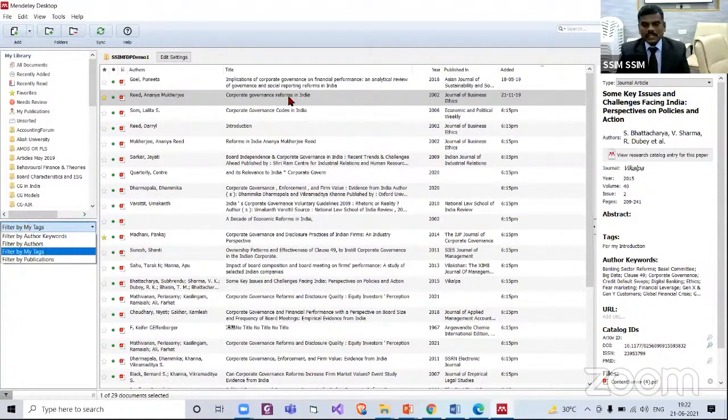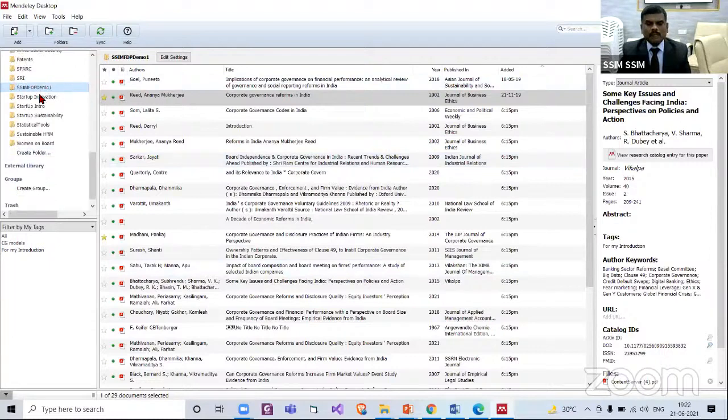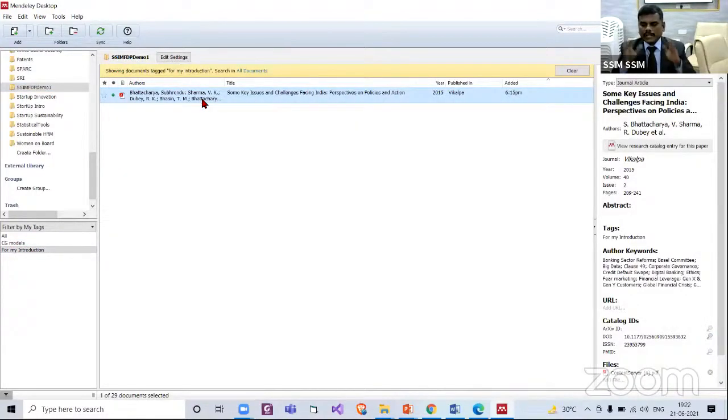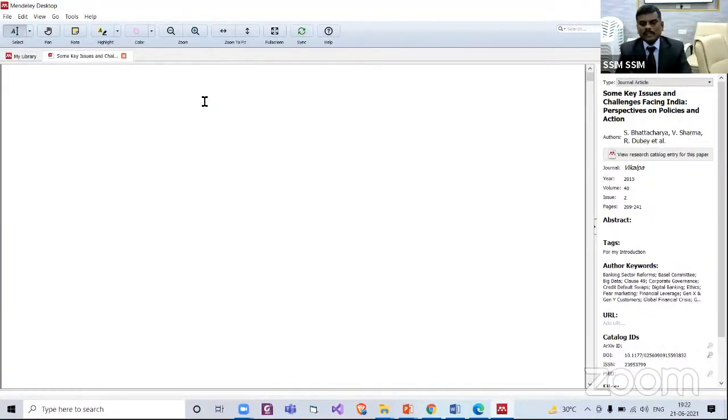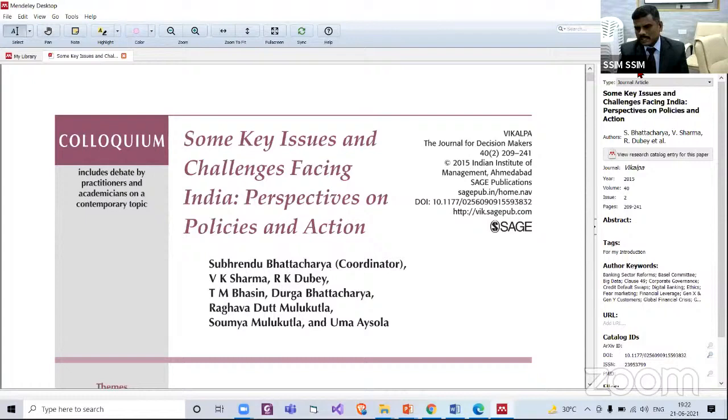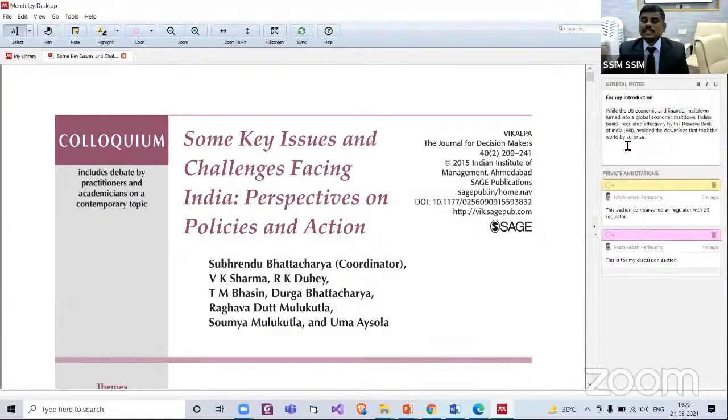Now say tags. So here, what is the name of the folder? The name of the folder is SSIM FDP demo. In this folder, I have two tags. One tag is corporate governance models, which I created a little earlier, and the other is for my introduction. Yes. So this paper. Now I can focus only on this paper. Open, copy from the notes section or from the highlighted section. I can paste in my thesis or my paper. Now close this.